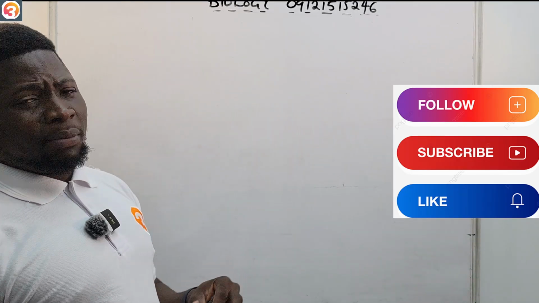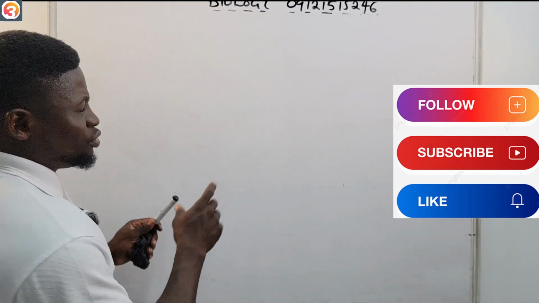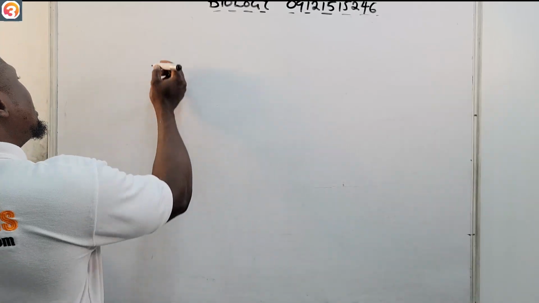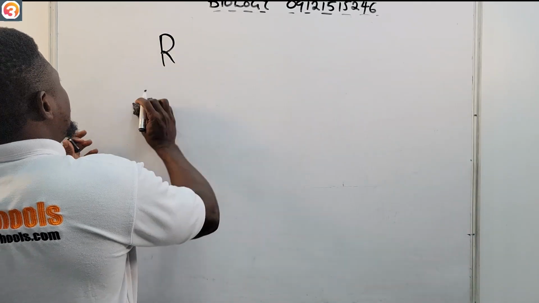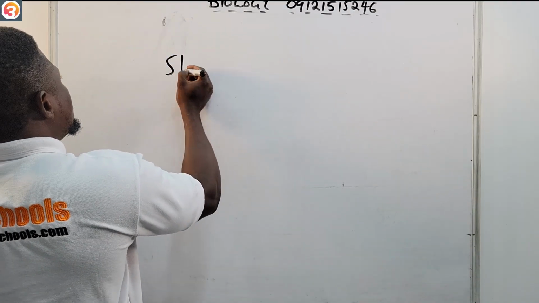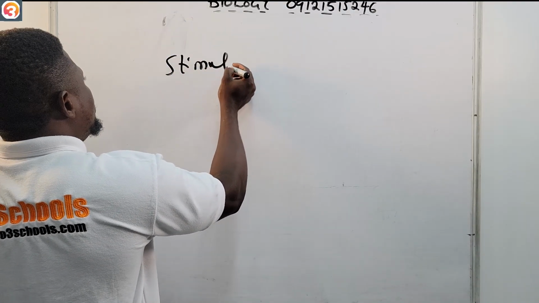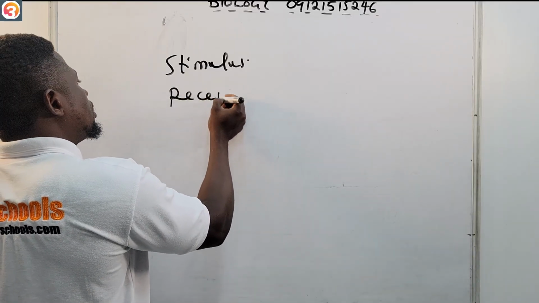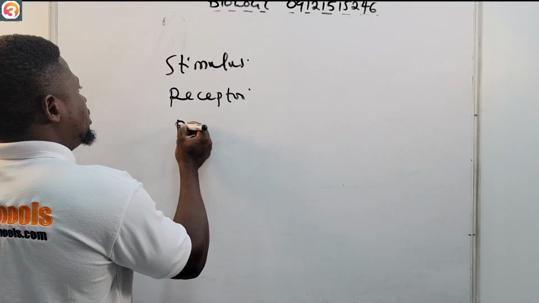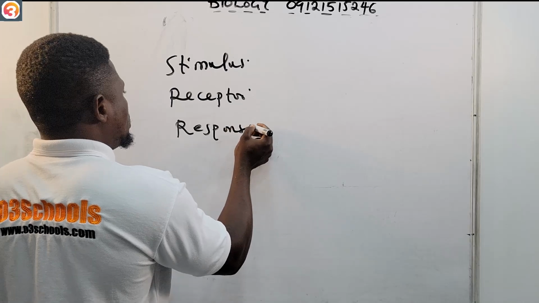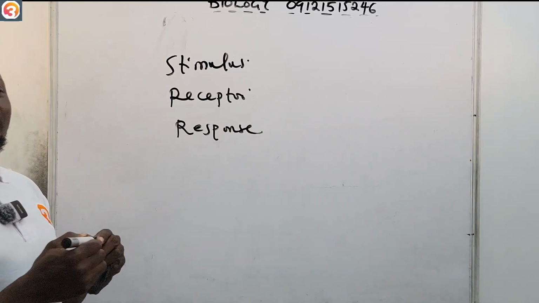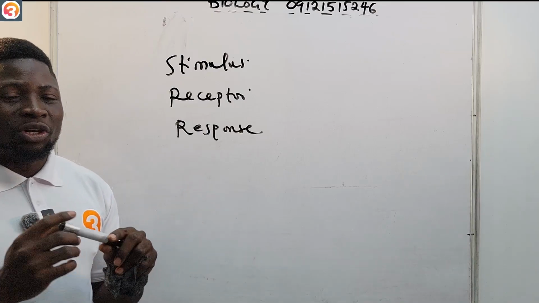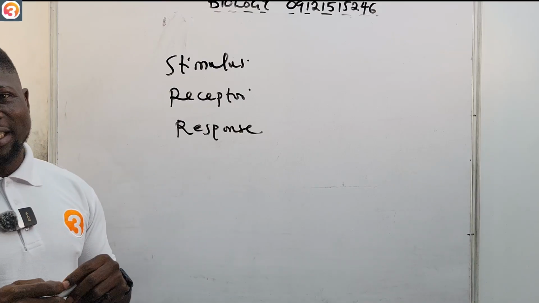So now when we talk about nervous coordination, these three terms are used repeatedly, so you must take note of them. Number one is stimulus. Then number two, receptor. And then response. So these are the three terms that we must take note of. And we must understand very well when we are talking about nervous coordination.